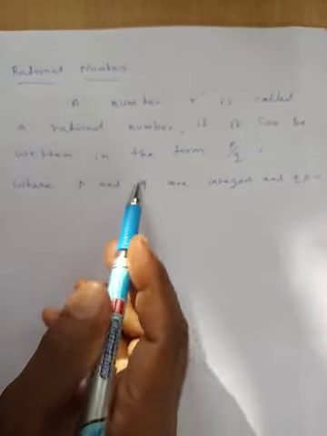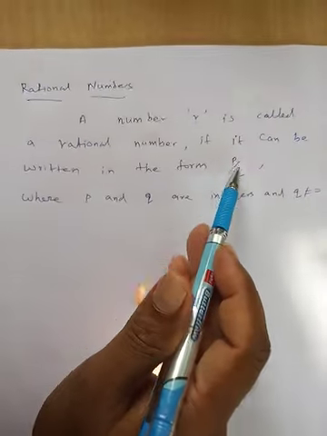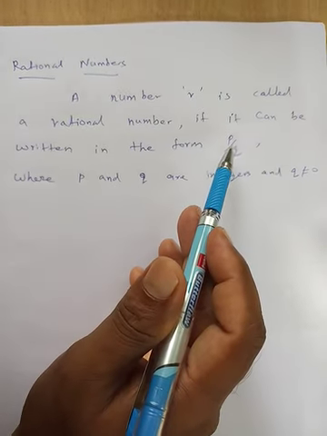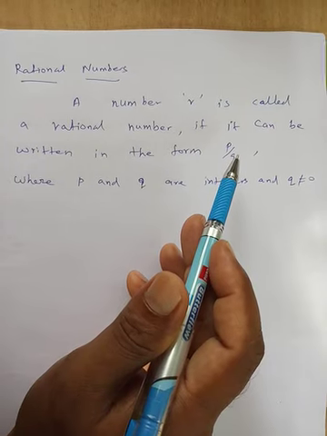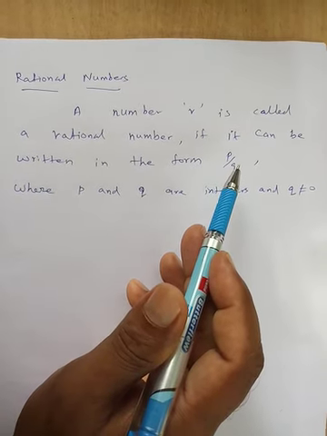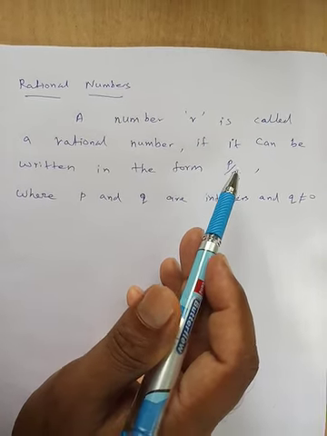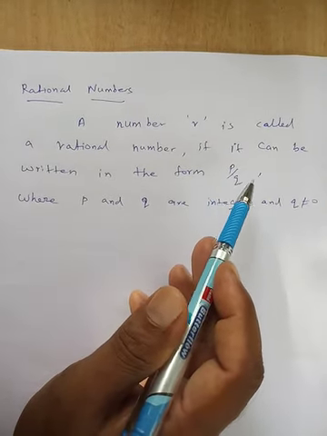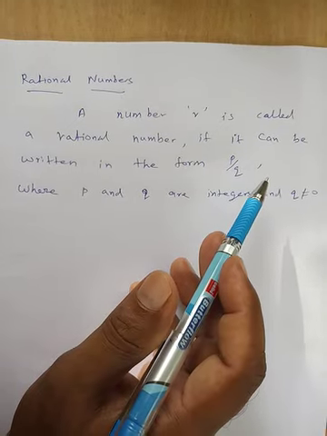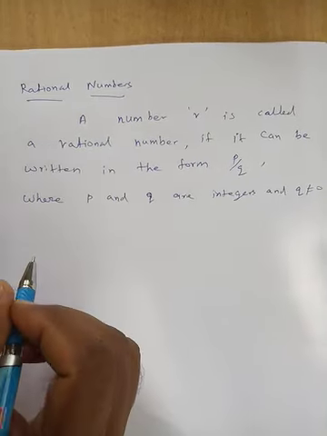Suppose q is equal to 0, the number is in the form of p by 0. Anything divided by 0 we cannot determine, so that is a not defined value, an infinite value. So p by 0 is not defined, and p by 0 is not a rational number. A rational number is always a well defined number.